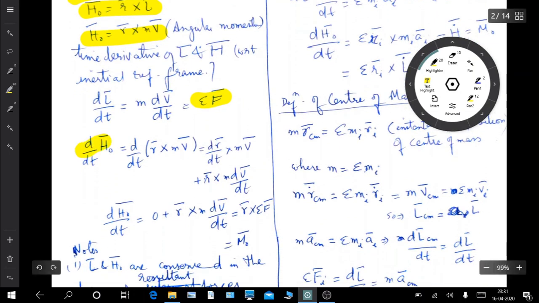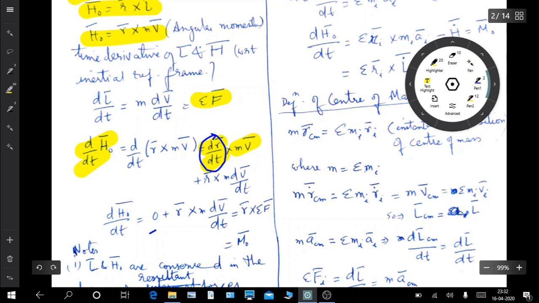Now what is the rate of change of angular momentum? d by dt of r cross mv. So this gives dr by dt cross product with mv. Again you can see that this quantity is velocity, and velocity cross product with velocity is 0.